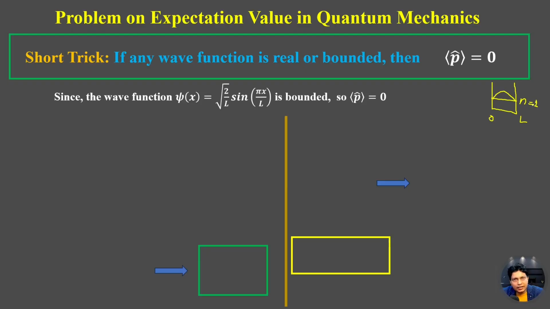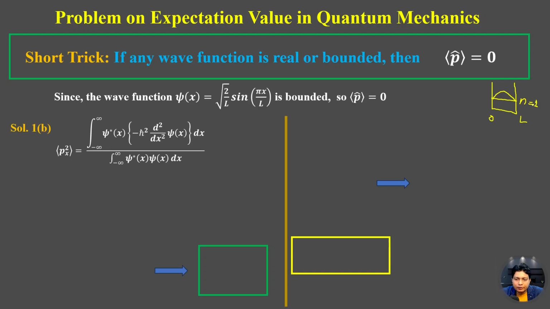So let's try to solve the expectation value of P square. We know that the expectation value of P square, we can write in terms of the integral from minus infinity to plus infinity, psi star x, and P square will be minus h cut square d square upon dx square, psi x dx, divided by the normalization factor. So now we can put the wave function here. So this will be minus 2 h cut square by L, integrating over 0 to L, sine pi x by L, and d square upon dx square. This term comes out due to the P square, and sine pi x by L.